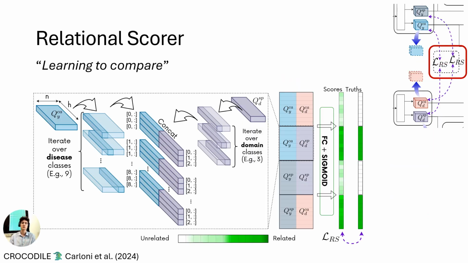The next contribution of this work is named relational scorer, which is a learnable regression layer that learns when two kinds of representations should or should not be aligned. For instance, we want the causal features that truly determine the disease, Y, to be somehow related to what is not useful for predicting the domain, D, and vice versa.